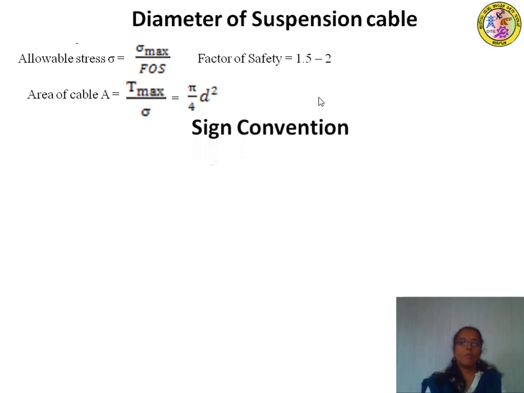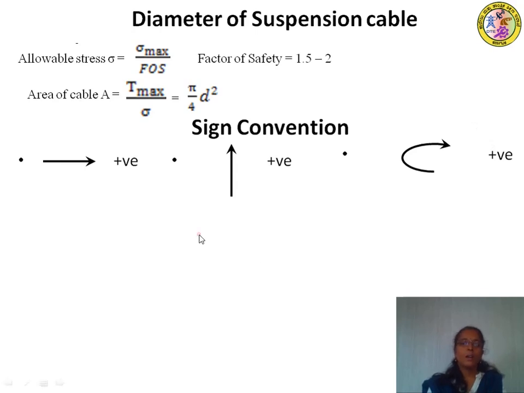Next we will move to the sign convention. What is the sign convention that we follow in the analysis of cables? Conventional sign convention will be followed. Forces acting along the positive x direction are taken as positive. Forces acting along the vertical upward direction are taken as positive, and moments in the clockwise direction are taken as positive.